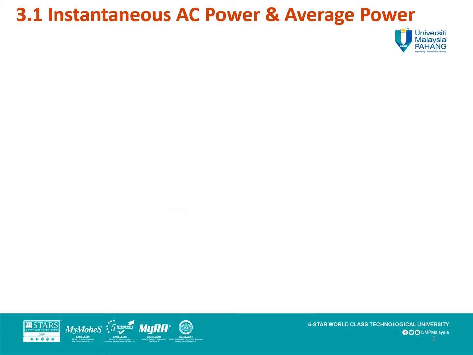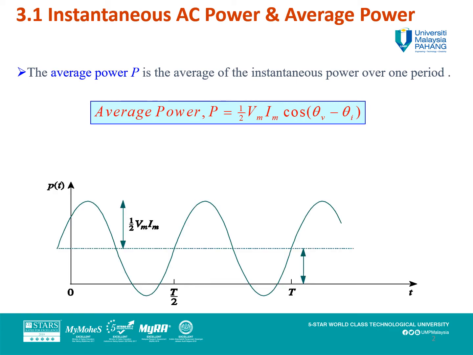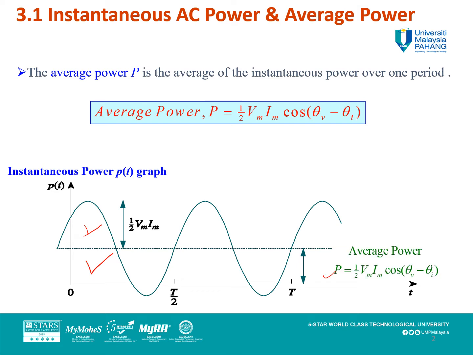Okay, student, in this slide, I want to show you the graph of the instantaneous AC power. The graph is divided into two parts: the first is a positive part and the second is a negative part. So where is the average power located? It is here, and the average power is from here.